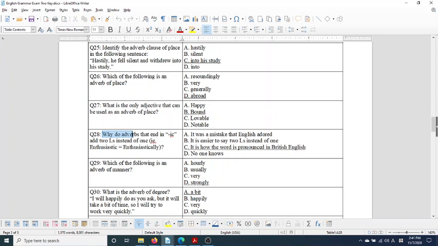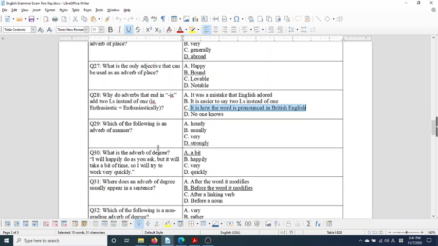Why do adverbs that end in -ic add two L's instead of one, such as enthusiastic becoming enthusiastically? Because we actually pronounce the two L's. In British English, it's pronounced enthusiastically, right? So it's how the word is pronounced in British English. And since British English was first, they got to choose the spelling.